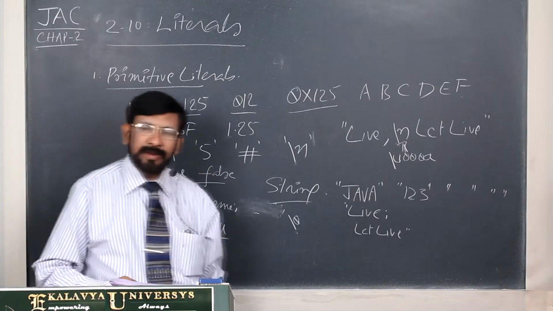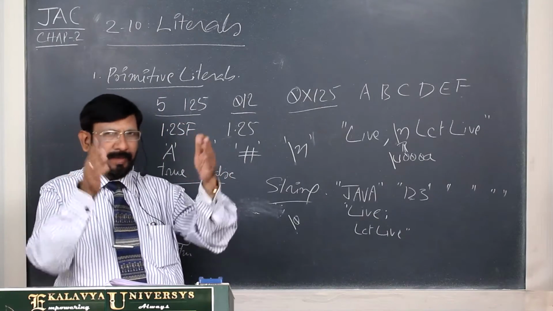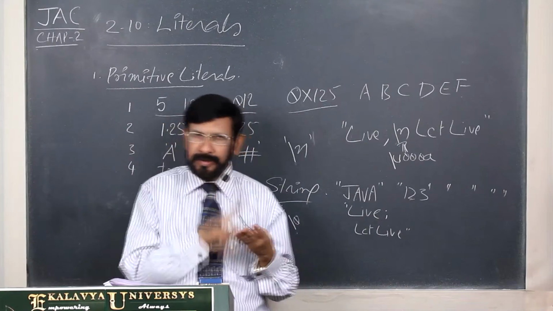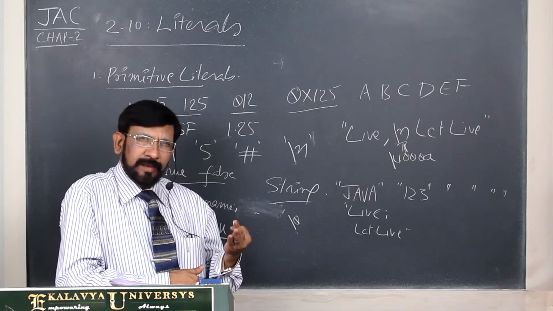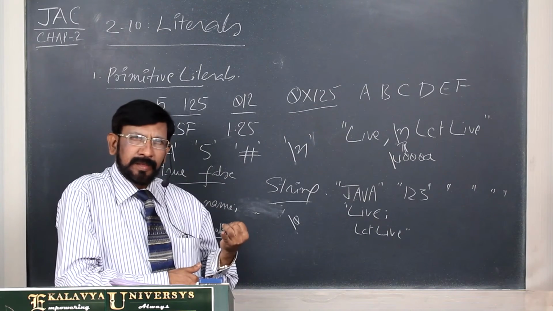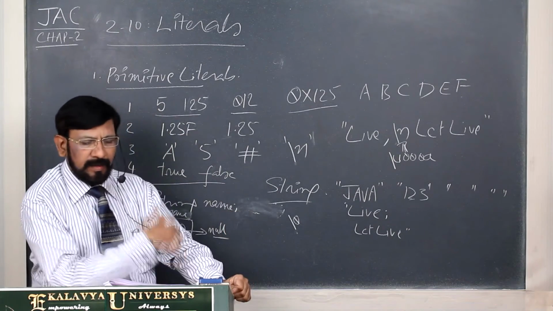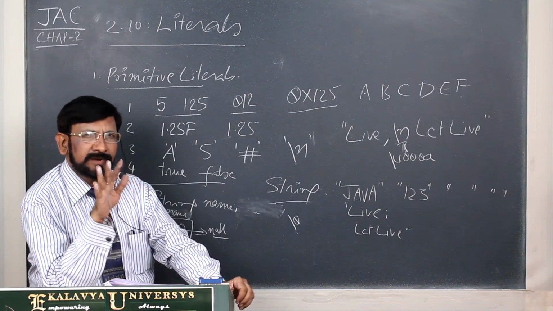So in this manner you understand all the types of literals: integer literal, floating point literal, character literal, Boolean literal, string literal and null literal. Okay, in different contexts we use them.